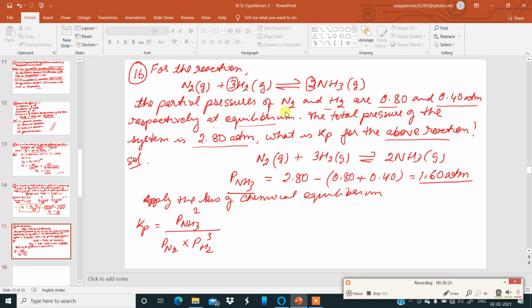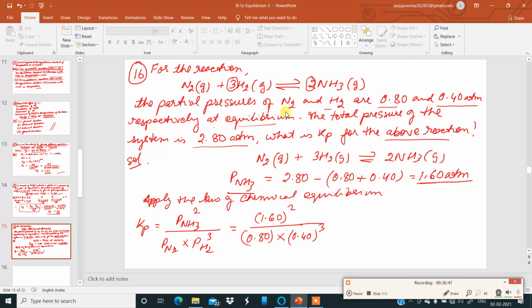Now put the values in. Partial pressure of ammonia we have got is 1.60. So 1.60 to the power of 2 divided by nitrogen, 0.80, into hydrogen, 0.40 to the power of 3.